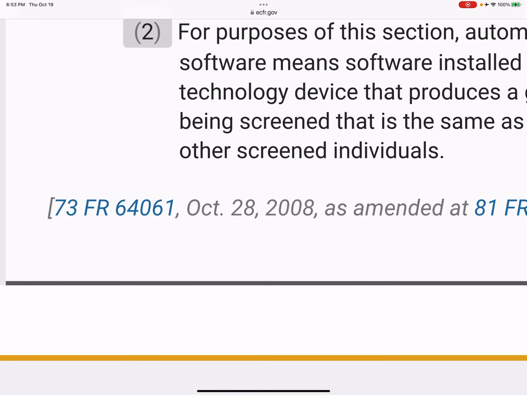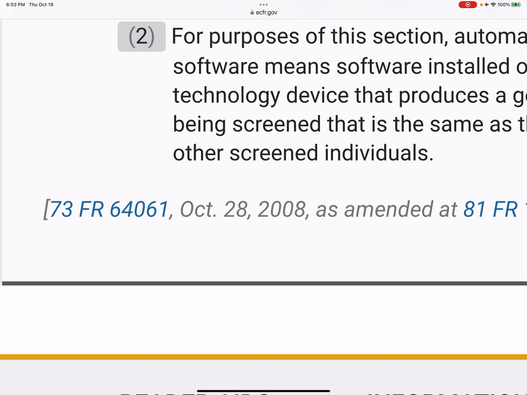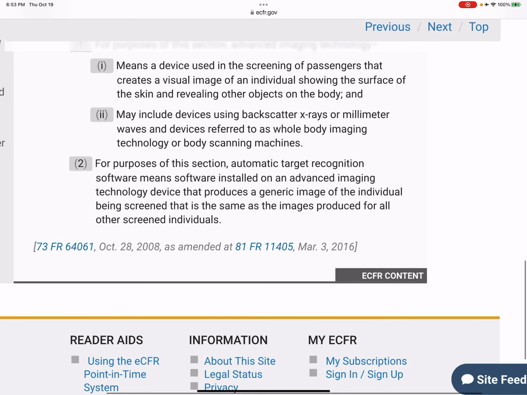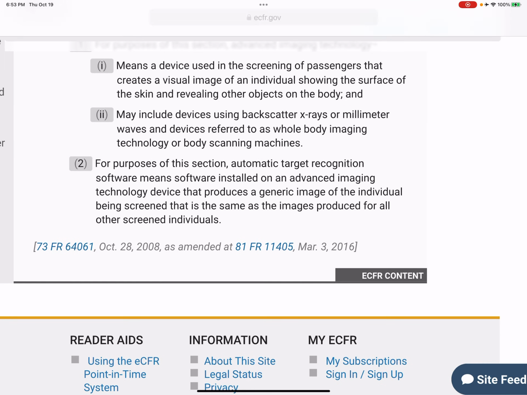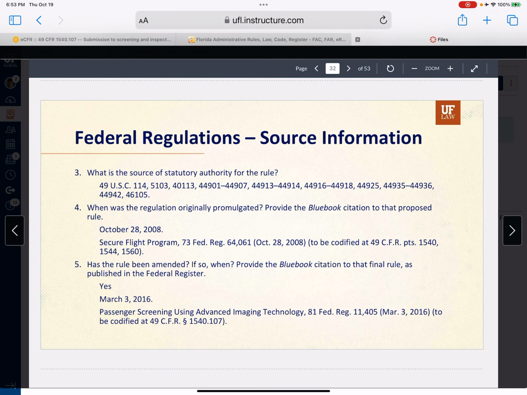So volume 73 of the Federal Register, page 64061. Let me look. I think I have to open that to answer the rest of the question. Yes. So there's the October 28th, 2008. And you see now 73 Fed. Reg. 64,061 in the citation. We're there on number 4, the citation. But you need to know the name of the regulation and where it's going to be codified.